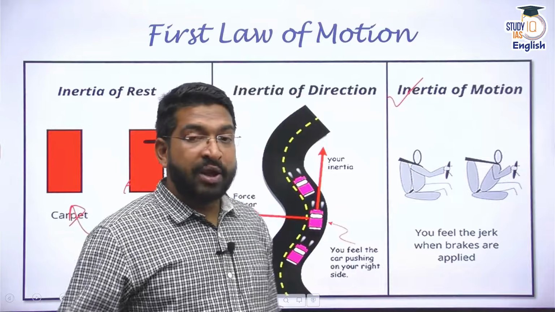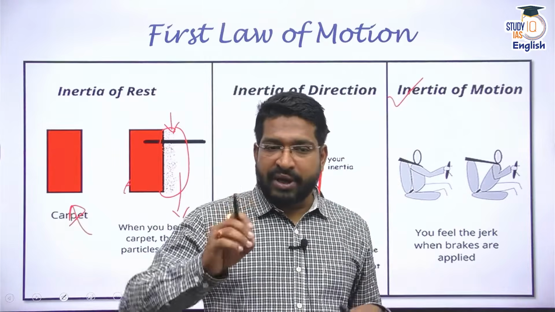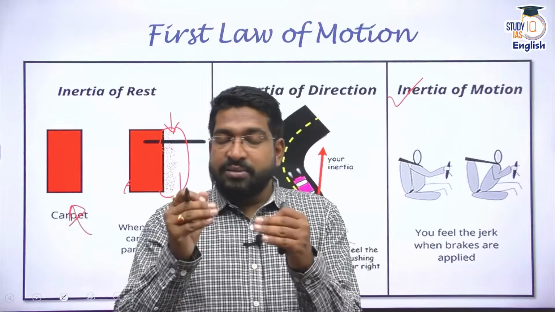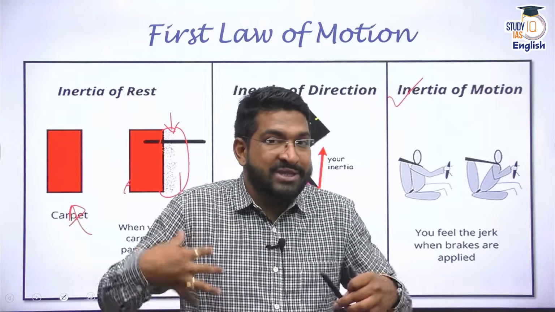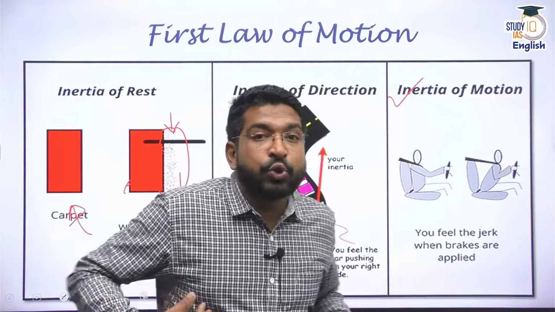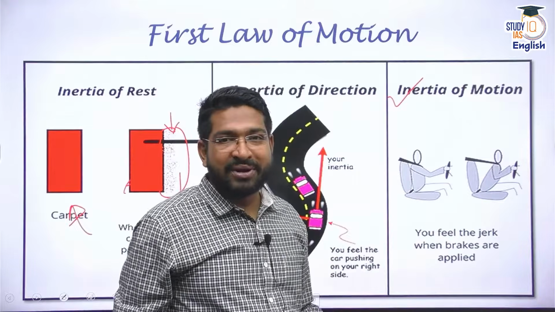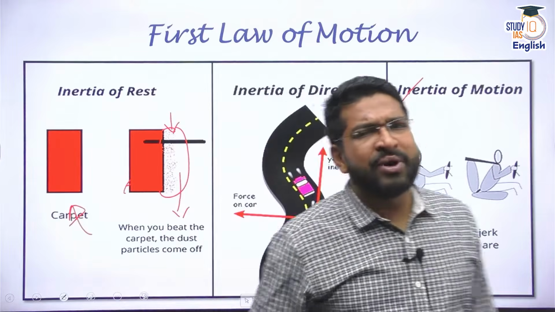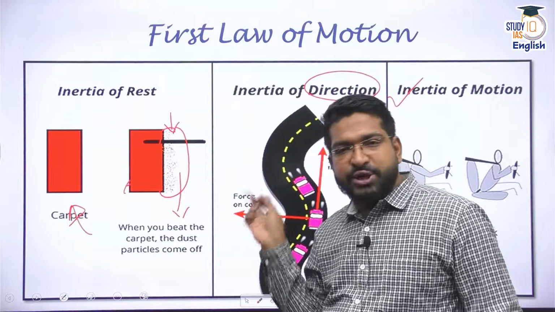You are in motion, the car is in motion, and along with the car, you are also in motion. But as soon as the car stops, the car's motion has stopped, but you are trying to resist that change because there is inertia of motion in you, and you will be thrown out of the car. That's why seat belts are extremely important, right? There is inertia of motion. There can also be inertia of direction. There can be three types of inertia: inertia of rest, inertia of motion, inertia of direction.